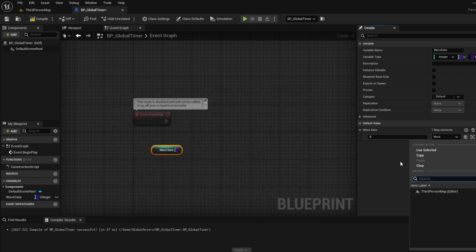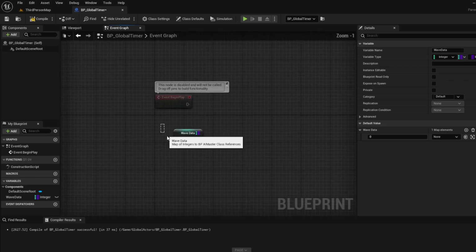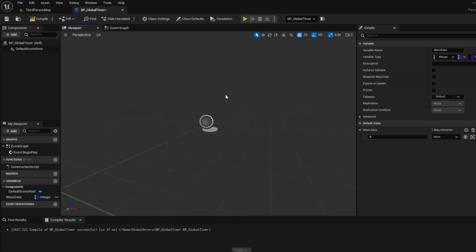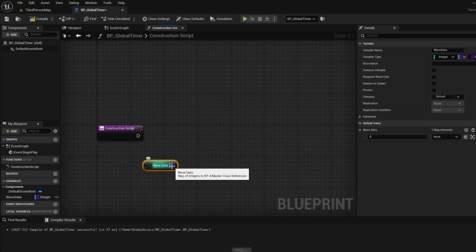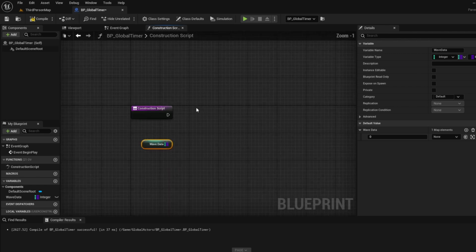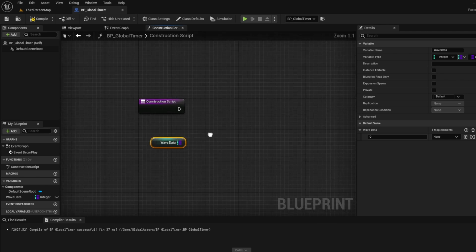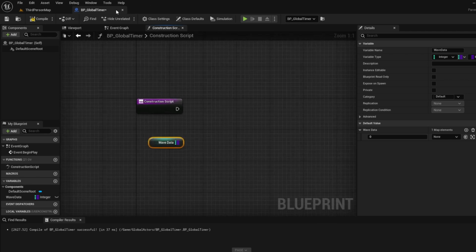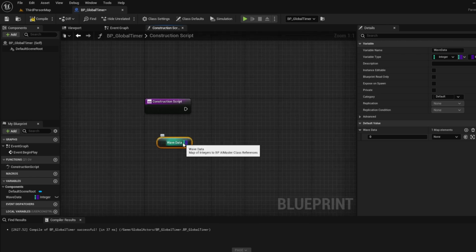And then over here, you'll notice that this is cleared out, so don't worry about this. This isn't where we're going to set this right now. We're actually going to go over here and take this into our construction script. Our construction script is something that runs before the game starts playing, or rather before this actor starts playing. So if the game starts playing and it goes to activate this actor of the global timer, this is the first thing that will happen before it even starts playing, which is what we want.